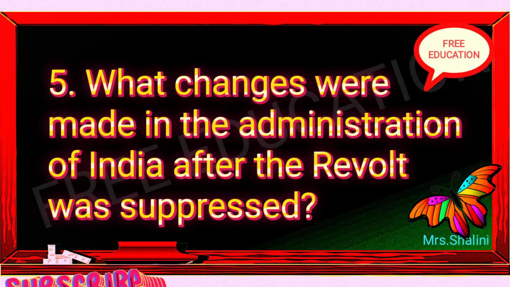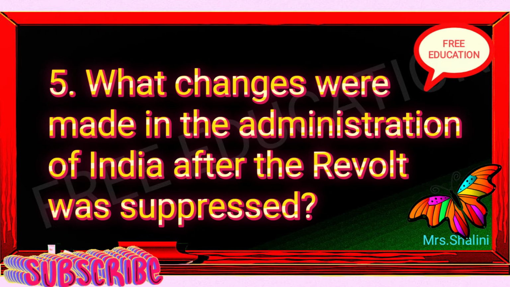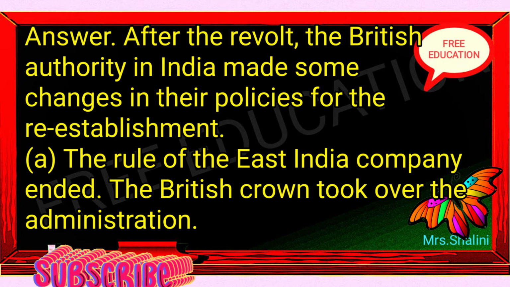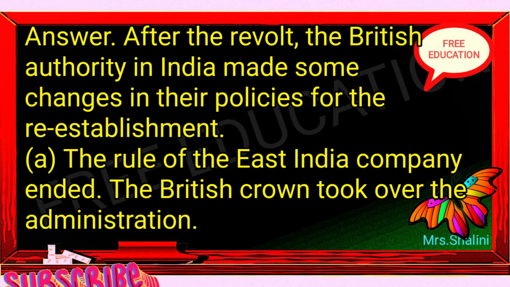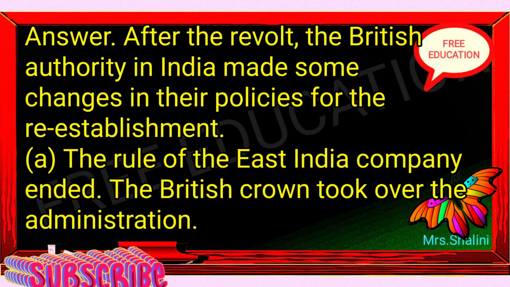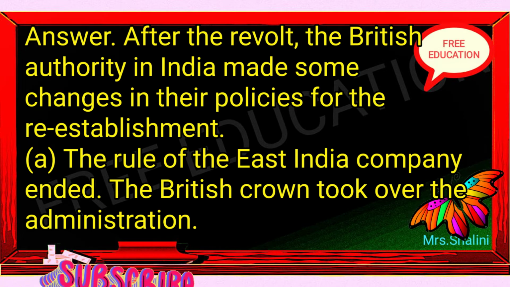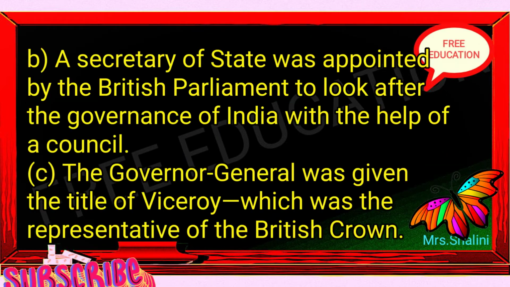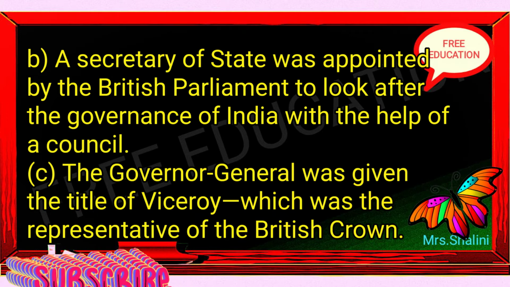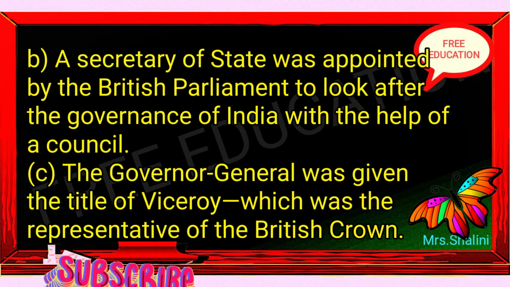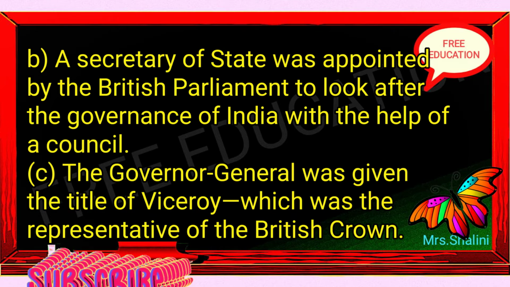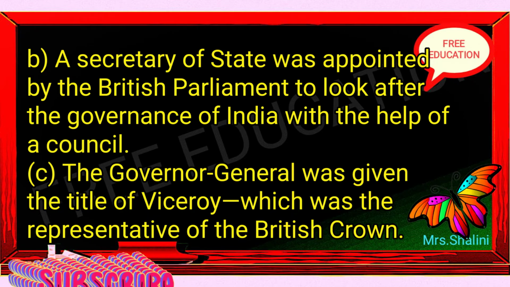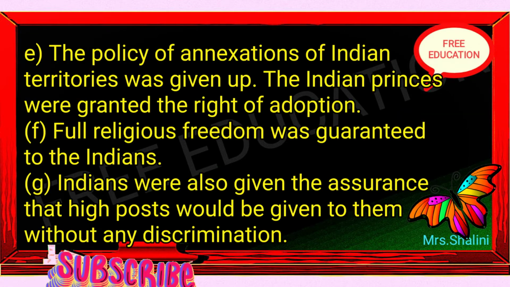5. What changes were made in the administration of India after the revolt was suppressed? Answer. After the revolt, the British authority in India made some changes in their policies for the re-establishment. A. The rule of the East India Company ended. The British Crown took over the administration. B. A Secretary of State was appointed by the British Parliament to look after the governance of India with the help of a council. C. The Governor-General was given the title of Viceroy, which was the representative of the British Crown. D. The British reorganized the army to prevent any future revolts.